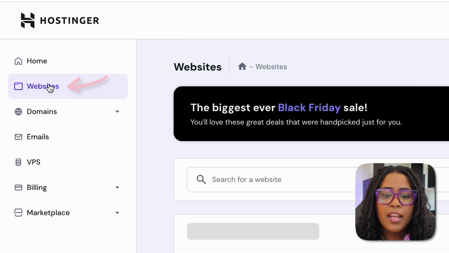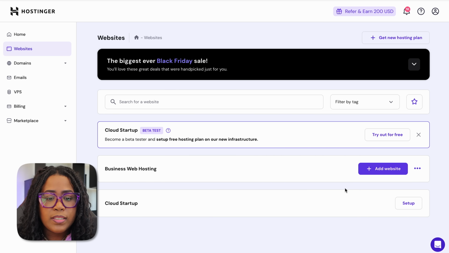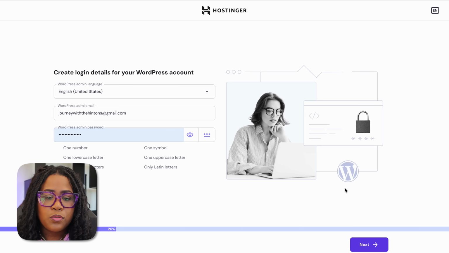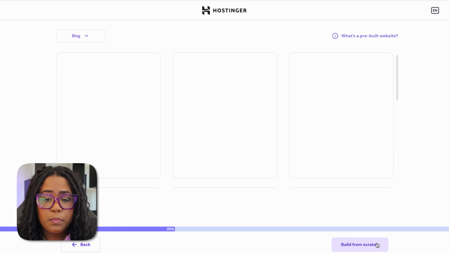When you are logged into Hostinger, you'll see a tab that says websites. Once we click that, we are going to go to add a website, and you want to choose WordPress. Then there'll be some things they ask you to do. You'll just follow the prompts and enter your login info. You'll go ahead and choose a blog because that's what we'll need to create to make this work.